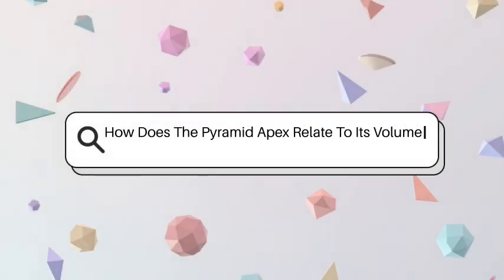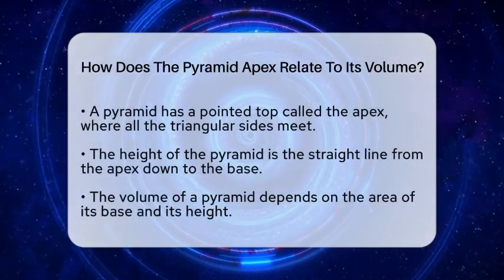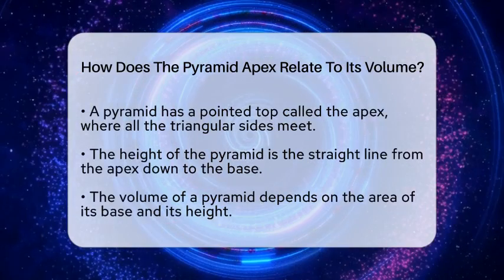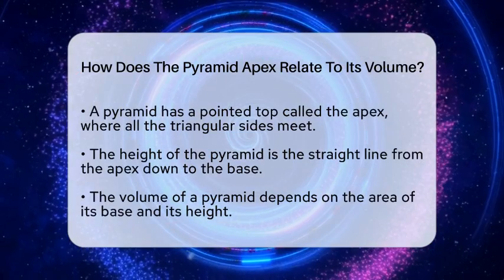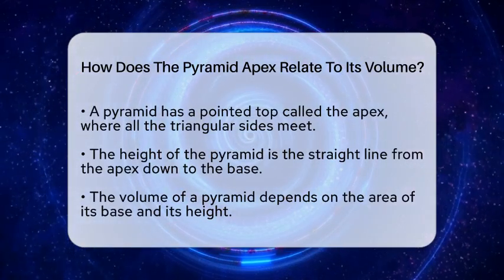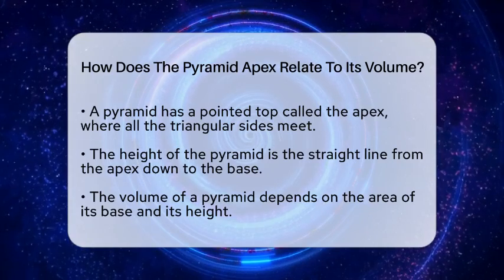How does the pyramid apex relate to its volume? Imagine a pyramid sitting quietly on a table. Its pointy top, called the apex, is where all the triangular sides meet. But how does this little point affect the amount of space inside the pyramid? That's what we're about to find out.